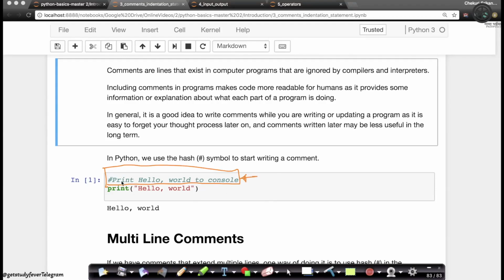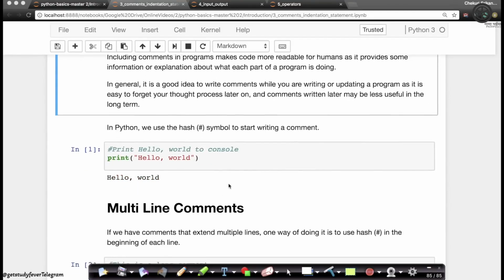For example, here you could say this is print hello world to console. So it's saying what the line of code below it is doing. And one of the simplest ways to write comments in Python is to start the line with a hash, with this symbol, which is right above your 3 key on your keyboard, right? So that's the simplest way to write a single line comment.